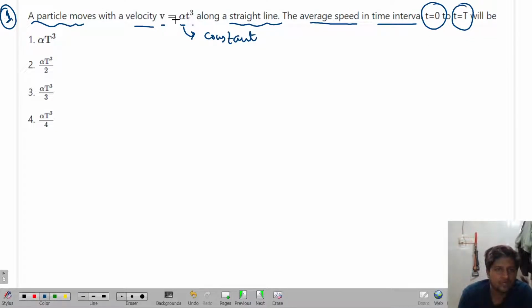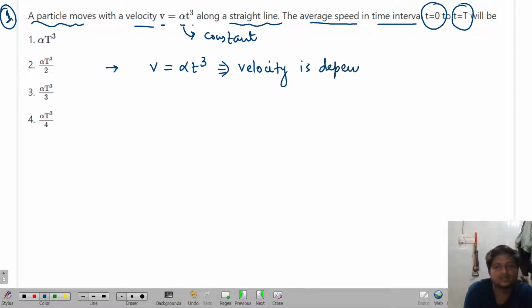Now here what you observe is that velocity is dependent upon time. Look over here, what you observe in the question is that velocity is equal to alpha t cube. That means can I say that velocity is dependent on time? Except Yasmin, Hitesh, Ankit and Yuvraj, who has watched the lecture 7 video?